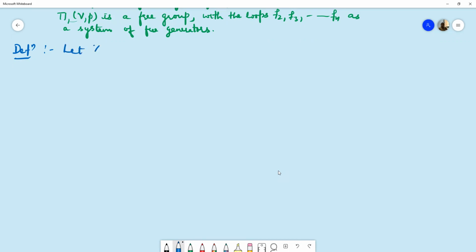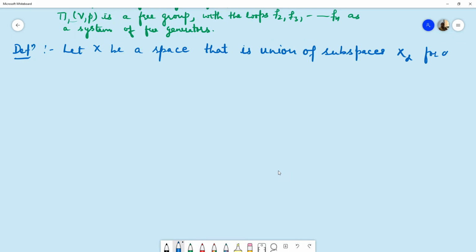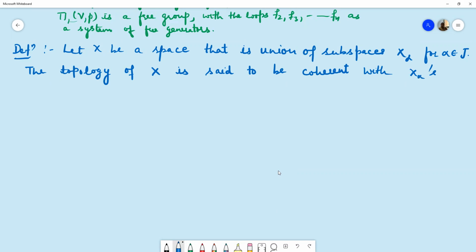So let us take X to be a space which is the union of the subspaces X alpha, where this alpha belongs to the index set J. The topology of this space X is said to be coherent with the subspaces X alphas if and only if